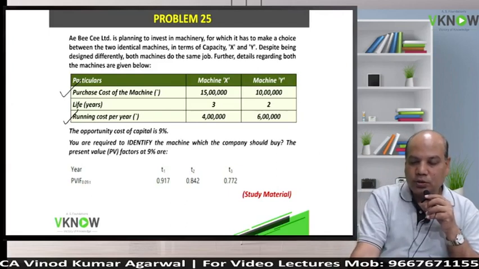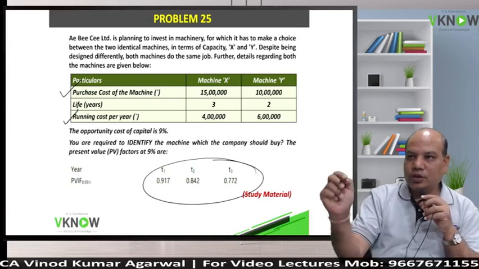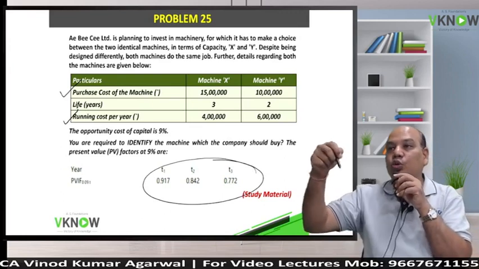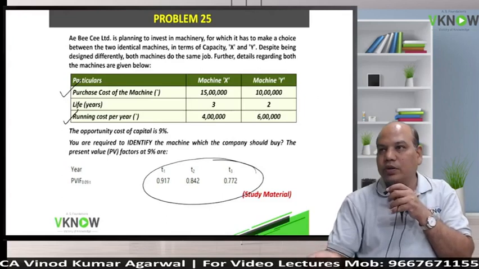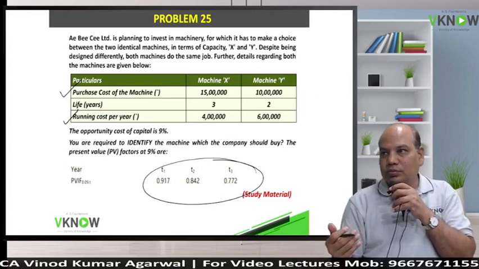I will calculate the present value of cash flow under the two options, divide by annuity factor, and select the option which has the lowest PV of cash outflow, because this question does not have any inflow or revenue.